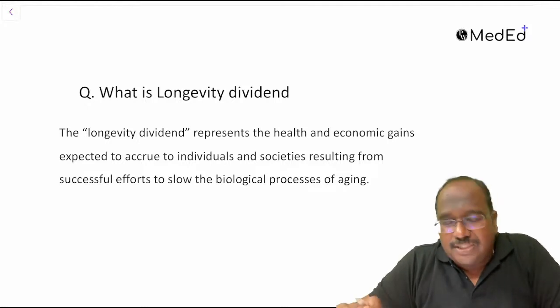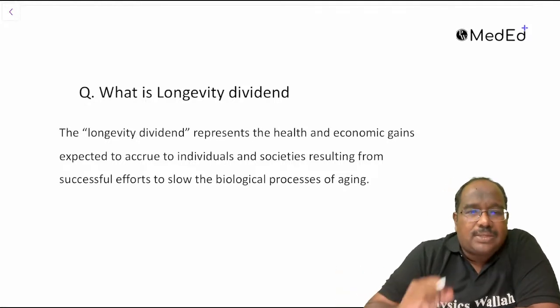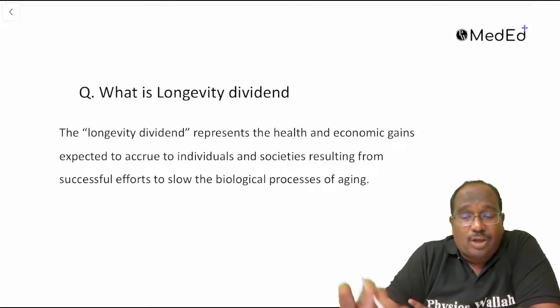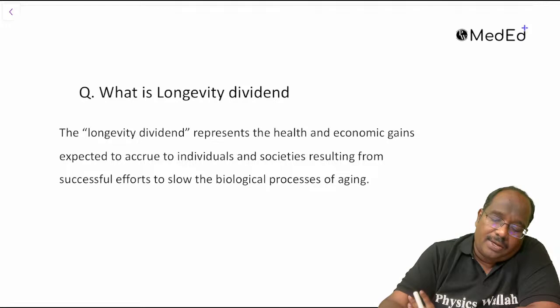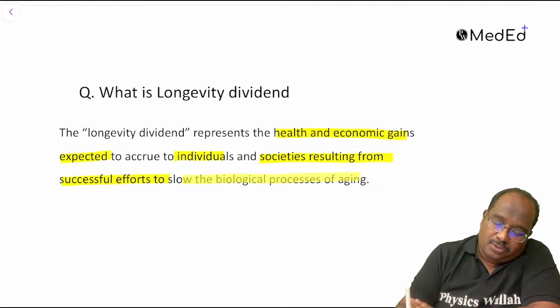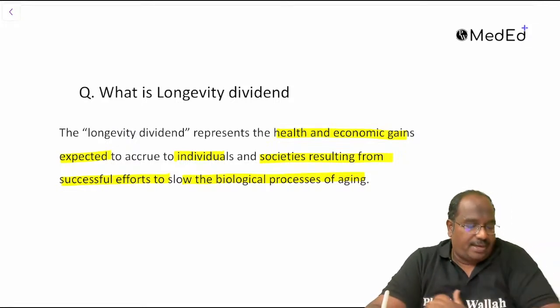This is also a question, but you can take a risk and answer it. What is longevity dividend? It represents the health and economic gains expected to occur to individuals and societies resulting from successful efforts to slow the biological process of aging. This is longevity dividend, guys.